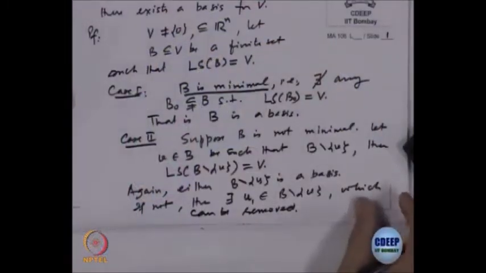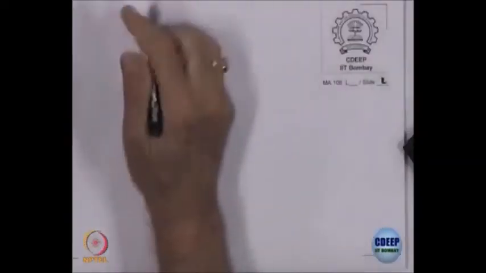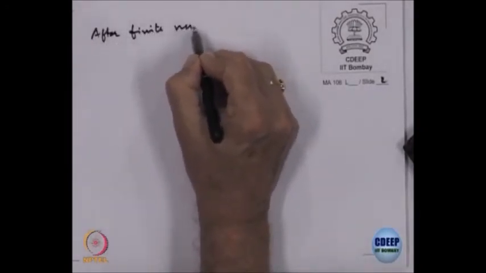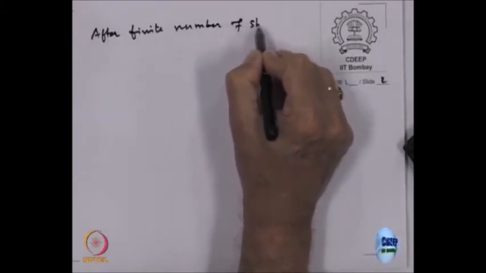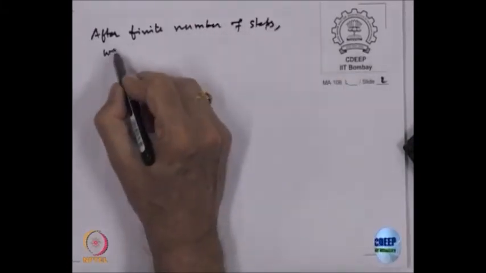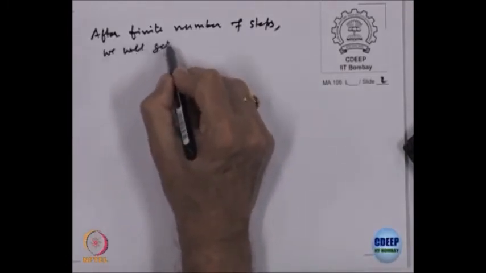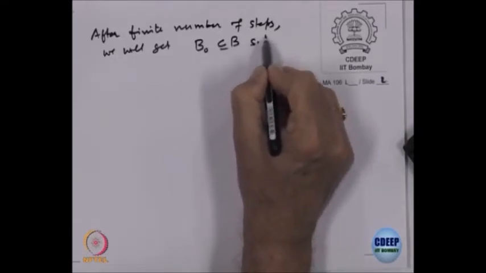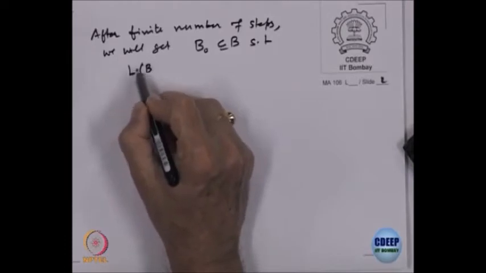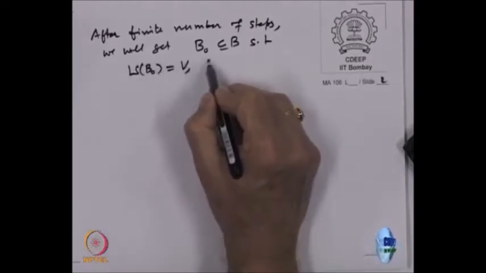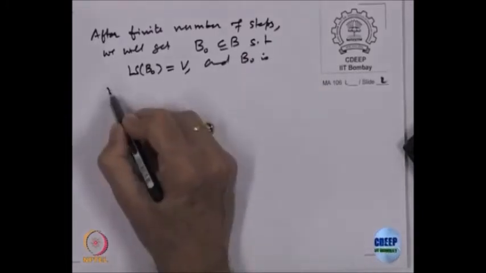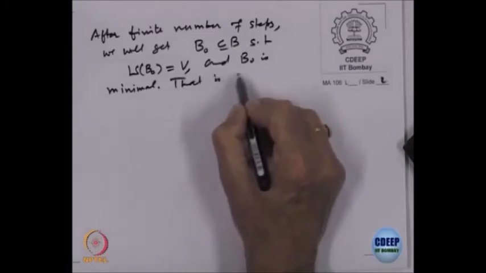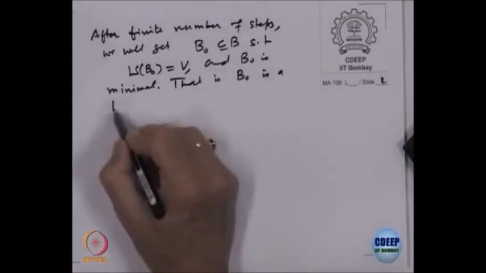So after a finite number of steps, we will get a set B 0 contained in B such that the linear span of B 0 is equal to V and B 0 is minimal, that is, B 0 is a basis.